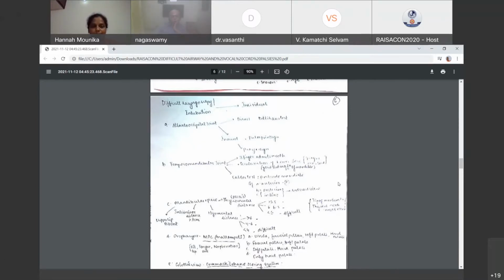Then second comes the temporomandibular joint. Basically, 2 movements are there in the temporomandibular joint. First one is rotation of the condyle, and the second one is forward movement of the mandible. So we can test this by 2 tests. First one is admitting 3 fingers into the mouth, and the second one is whether good sliding function of the mandible is there or not. That we can see by keeping the thumb on the tragus and the index finger on the mastoid.